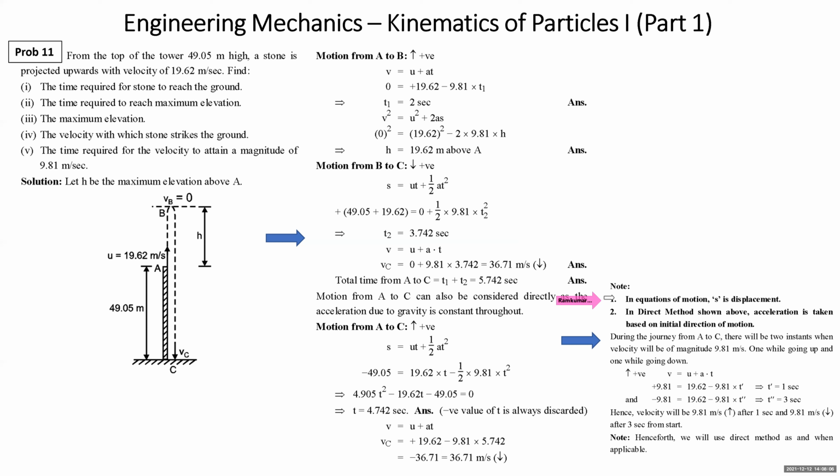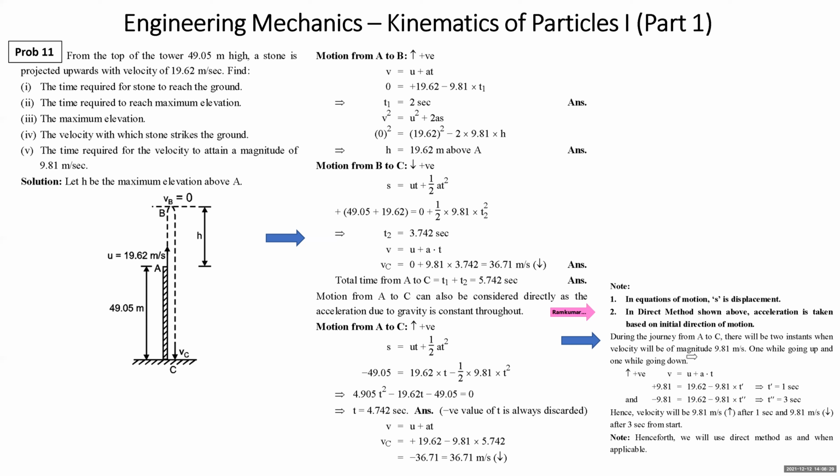Second point which we should remember is that in the direct method, what we have taken in this problem, acceleration is taken based on initial direction of motion. So the rest, all displacement and position, you take correctly based on the concepts given to you, then you will take acceleration based on initial direction of motion. Like here, during the journey from A to C, there will be two instants.